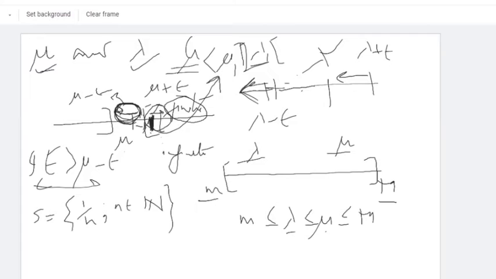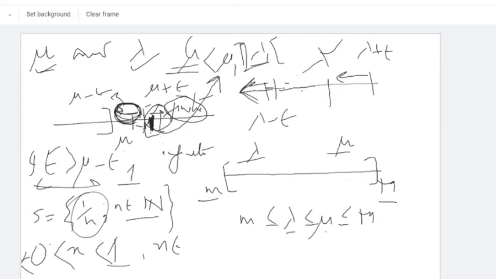So supremum 1, infimum 0. Yes. Supremum is 1 and infimum is 0 because n belongs to N. If n tends to infinity, it tends to 0, but you will never get 0 as an element. And if n belongs to N, that means 1 is the smallest point of this set. So if you put n equals 1, then it is 1. All the elements inside S are always less than or equal to 1 and greater than 0. So suppose x belongs to S, then x always lies between 0 and 1. So the infimum is 0 and the supremum is 1.